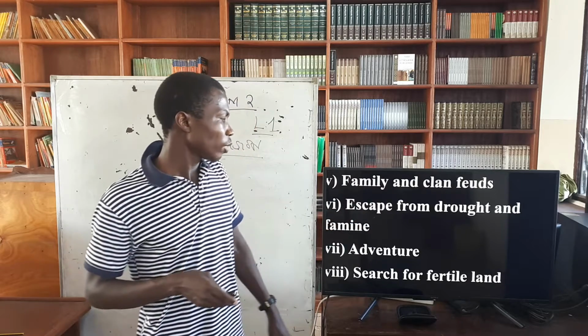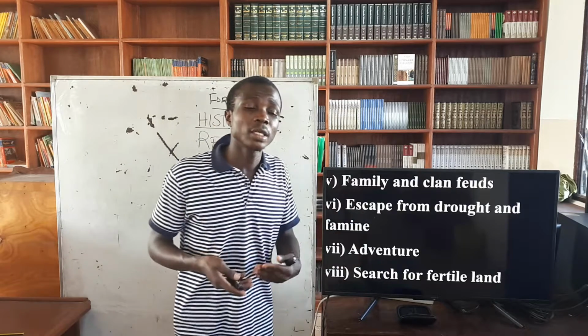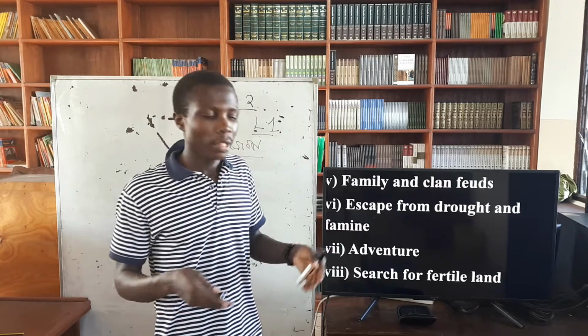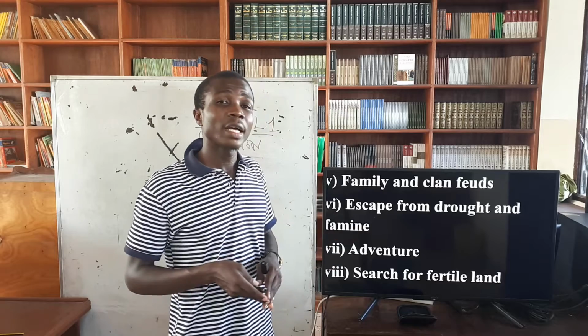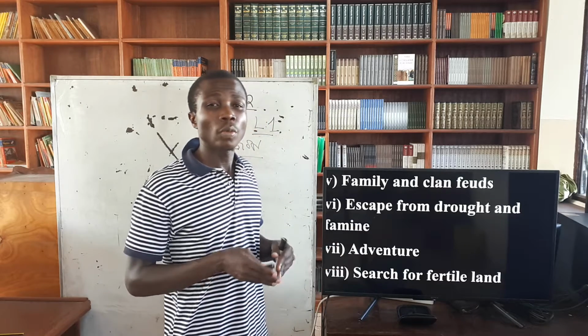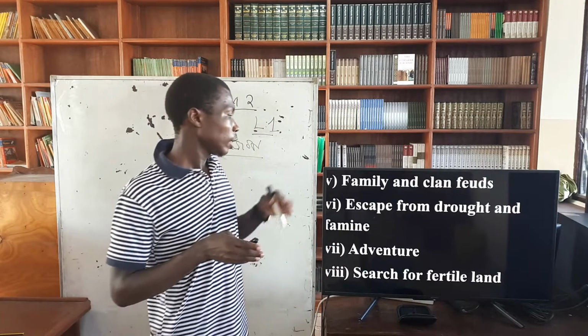Then the next, escape from drought and famine. Drought is a state where there's no food, the water is not there, the land is dry, and people are starving and dying. So that was another situation that made these people move from their original homeland and come to Kenya.